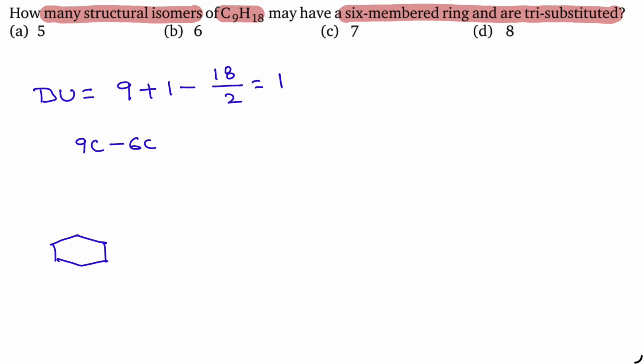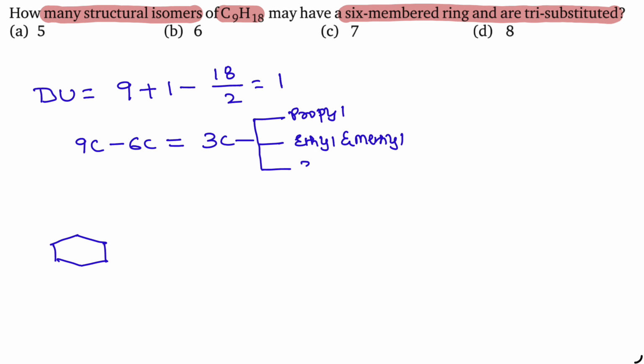Totally, there are 9 carbon atoms. 6 carbon atoms are drawn in the form of ring. Remaining 3 carbon atoms, actual possibilities, propyl group, ethyl and methyl, 3 methyl groups. But here, according to the given condition, tri-substituted.